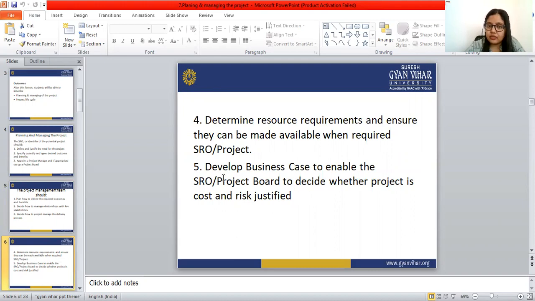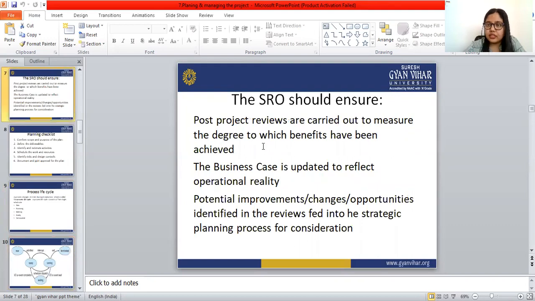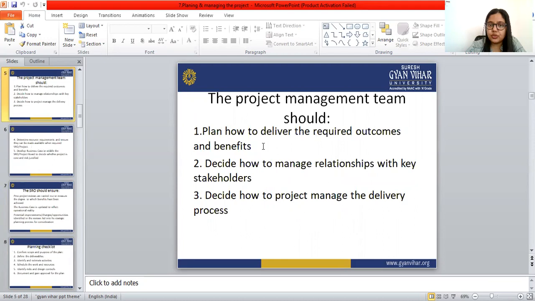Then fifth is to develop a business case to enable the SRO or the project board to decide whether the project is cost and risk justified. The project management team should develop a business case. These are all the duties of the project management team.